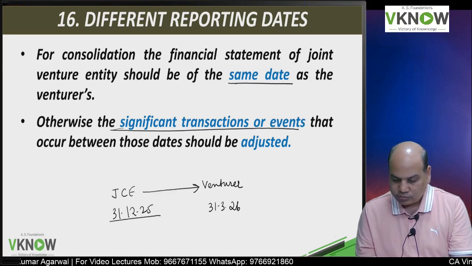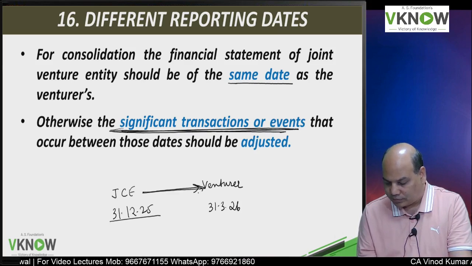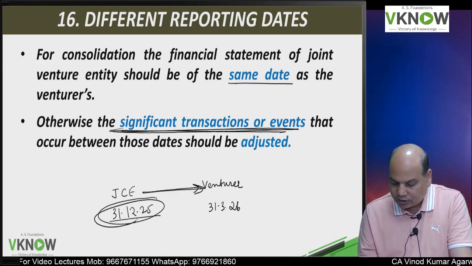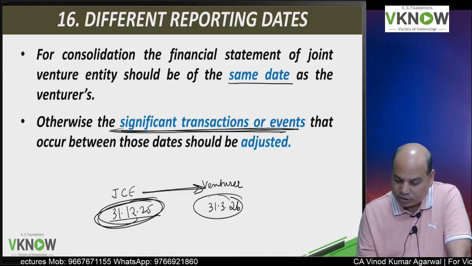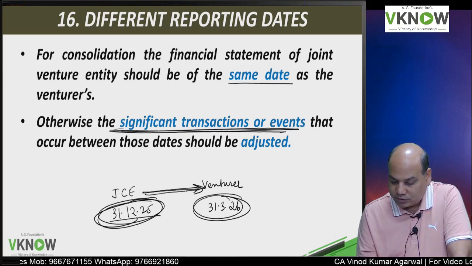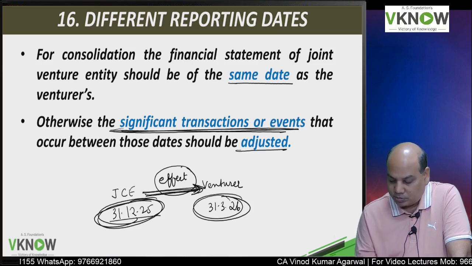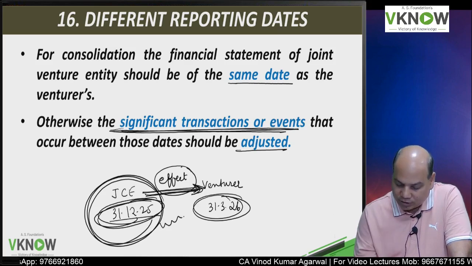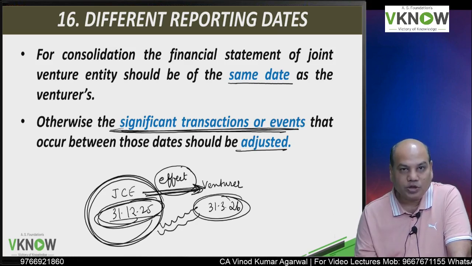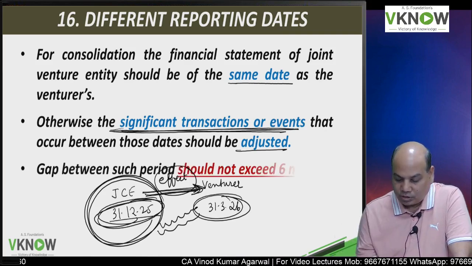So what will they do? They will give the effect of significant events or transactions. If there are significant events or transactions which have taken place between 31st December 25 and 31st March 26, they will give the effect of those events and transactions. That means take this balance sheet and whatever significant transactions have taken place between these two dates, you will give the adjustment effect, plus or minus whatever.